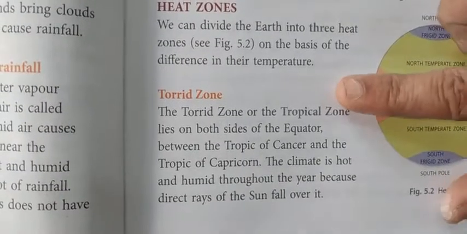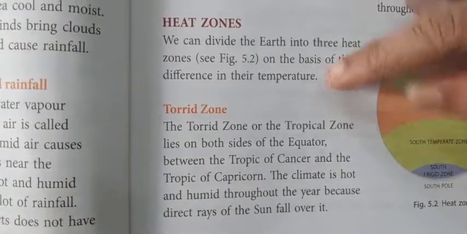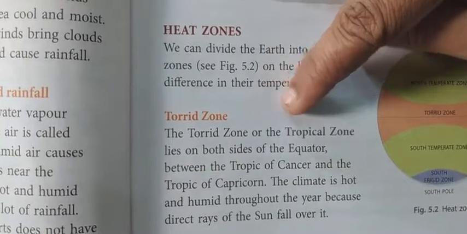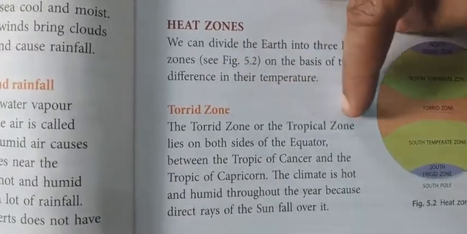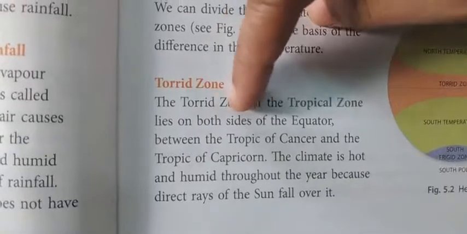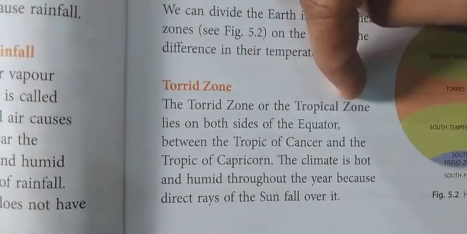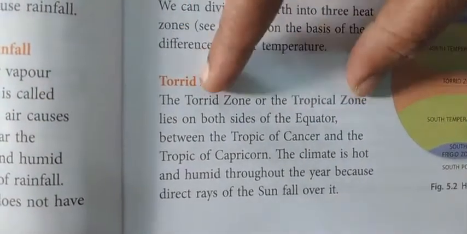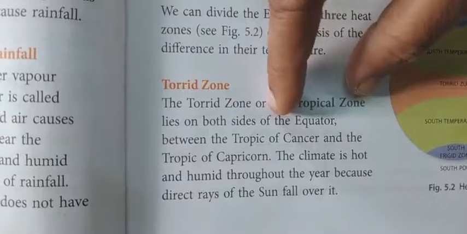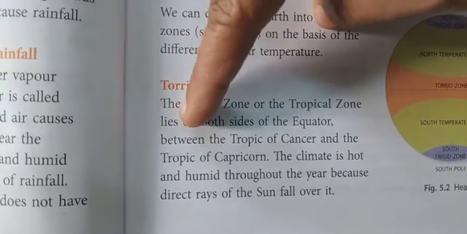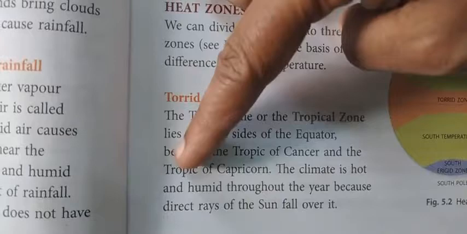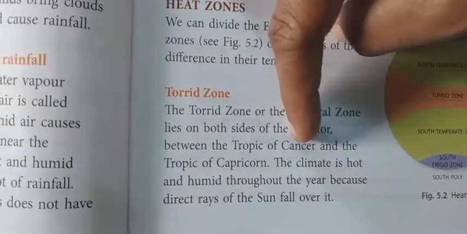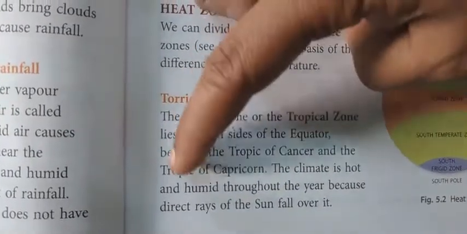The first one is the torrid zone. In the torrid zone what happens? It is called the torrid zone or the tropical zone. It lies on both sides of the equator, between the Tropic of Cancer and the Tropic of Capricorn.